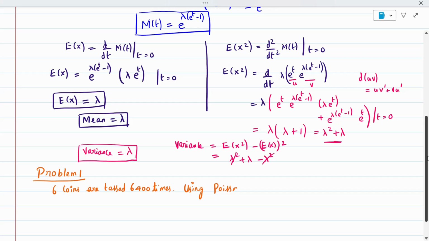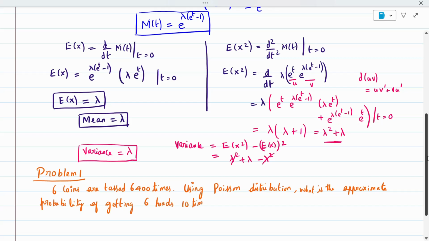The same problem can also be done using binomial distribution, so that is the reason they give the distribution. So using Poisson distribution, what is the approximate probability of getting six heads 10 times? This is our question.